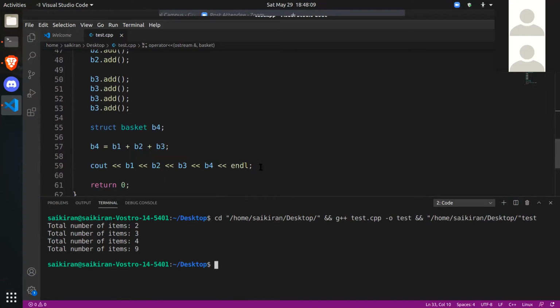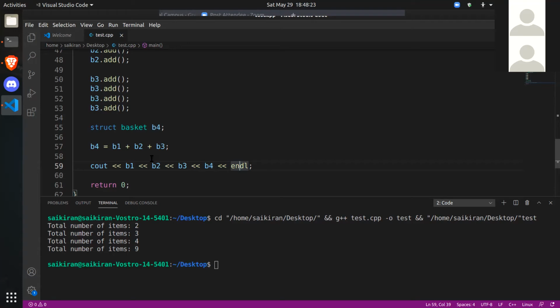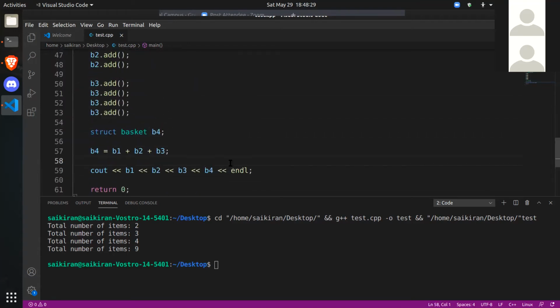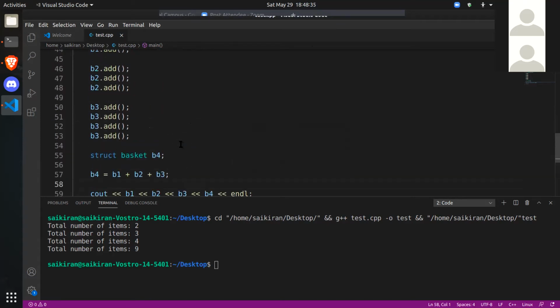Now the reason why I explained this operator overloading concept is that iterators use operator overloading, and even comparators can use operator overloading. So I'll show you how. Now let me remove everything. Let's go to iterators now. I hope you guys got what operator overloading is.